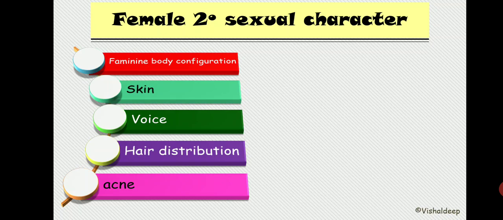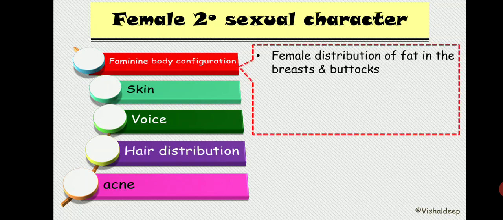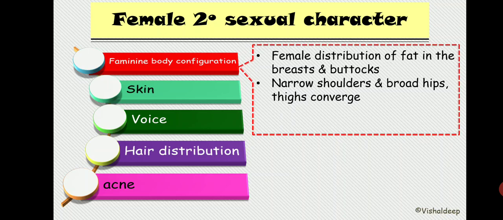So as far as the female body configuration is concerned, there is distribution of the fat in the buttocks and breast, right? If there is a higher amount of fat, this fat is going to be stored over the breast and over the buttocks in case of female. Now that distribution of the fat is different in male. In male, mainly the fat distribution will take place over the abdomen.